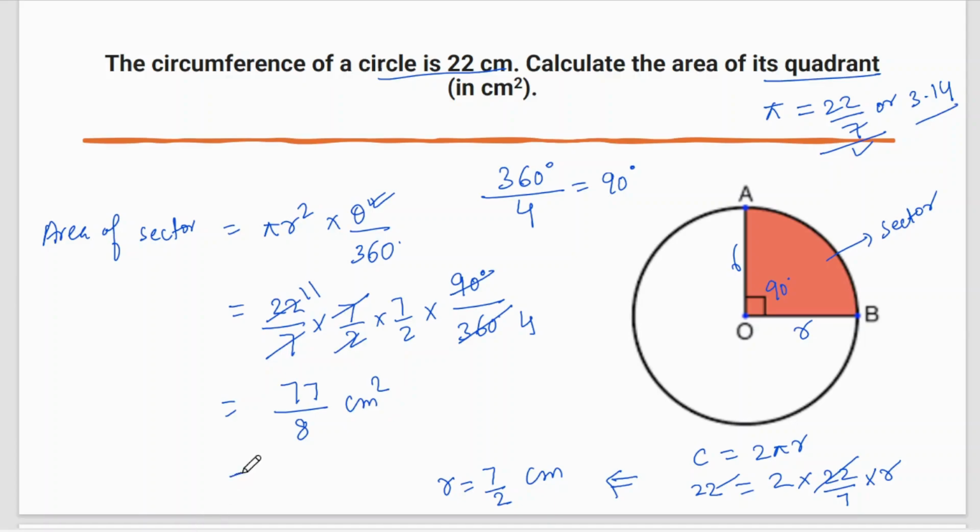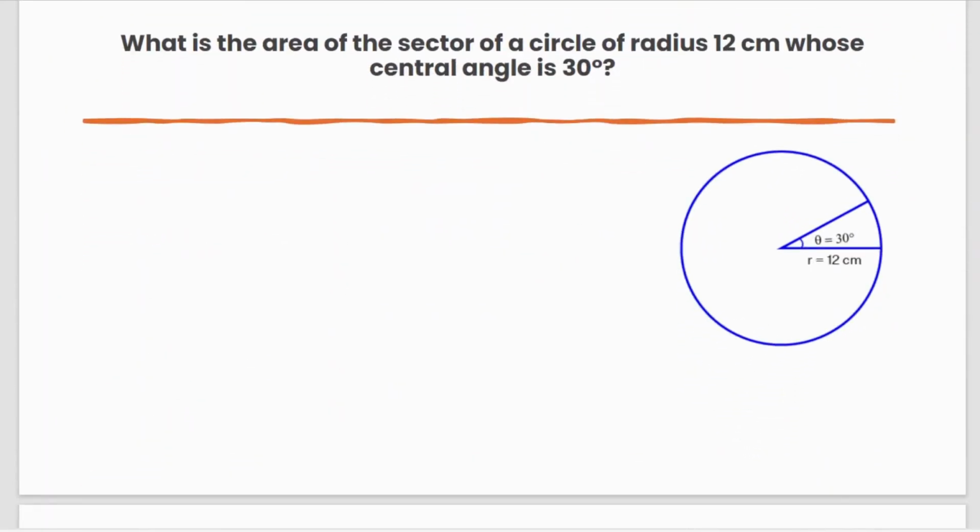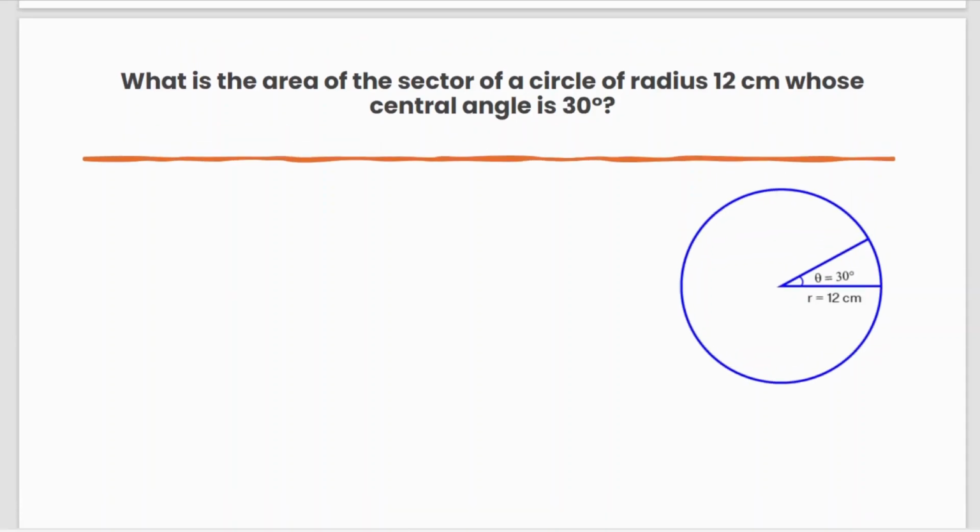Okay, so what is the complete value you can find here? So now the next question. What is the area of the sector of the circle of radius 12 centimeter whose central angle is 30 degree?